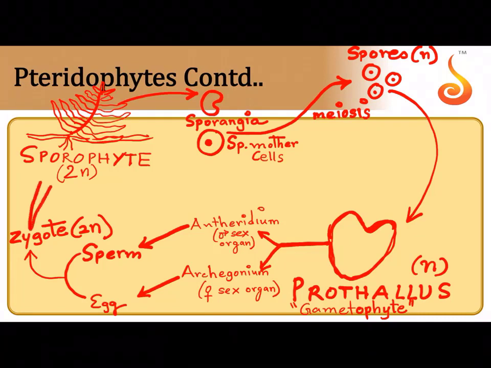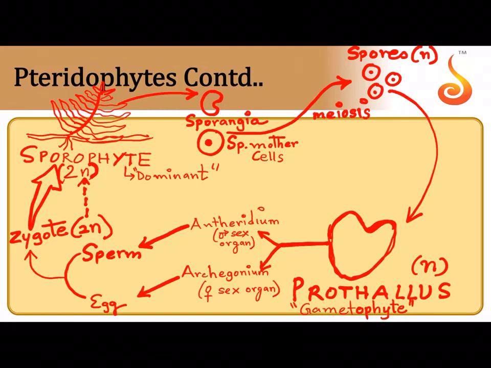The zygote will germinate into, because anyway this is also diploid, so very easily on the ground it will start giving rise to the sporophyte. Is that clear? So the main plant body, we call this type of life cycle diplohaplontic. Why diplohaplontic? Because which is the dominant phase? The dominant phase in the life cycle is a sporophyte that produces spores through meiosis.